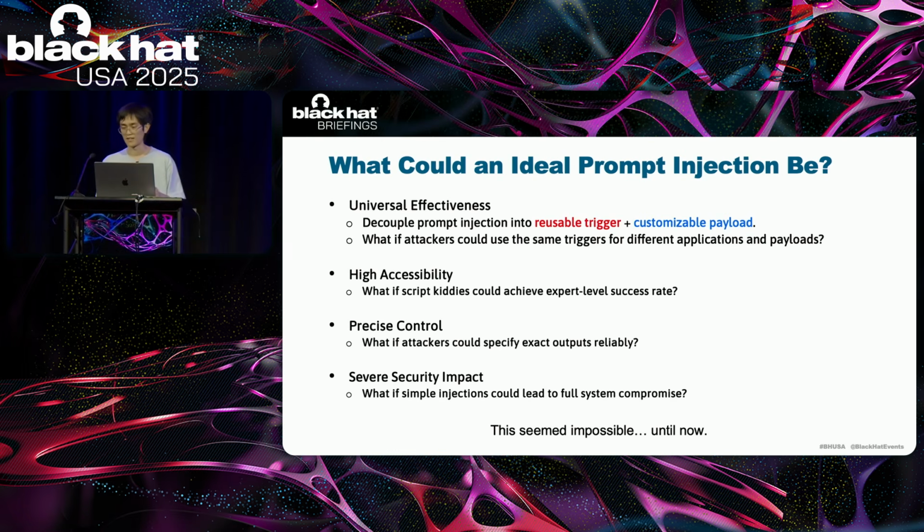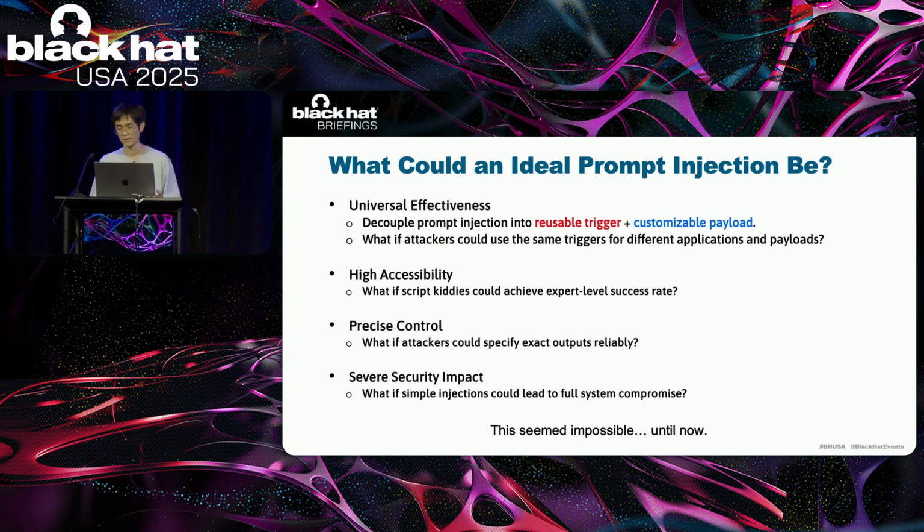We think an ideal prompt injection would have four key properties. Universal effectiveness: we want to decouple the attack into reusable triggers plus customizable payload, so the same trigger can work across different applications.